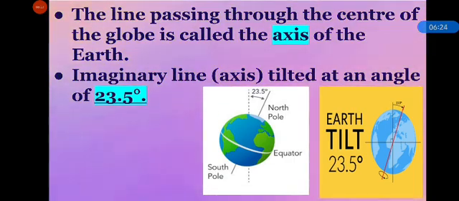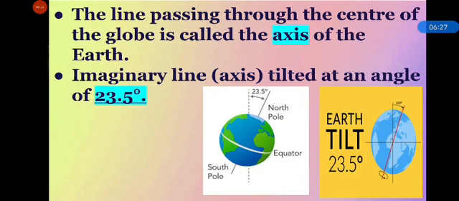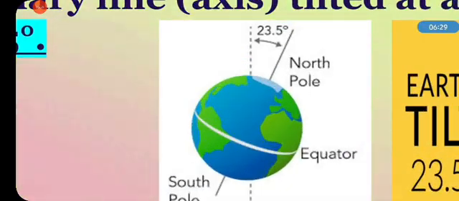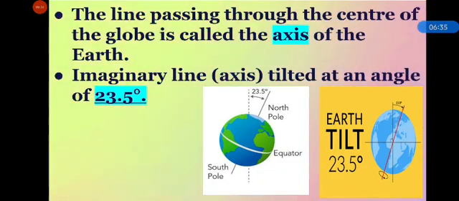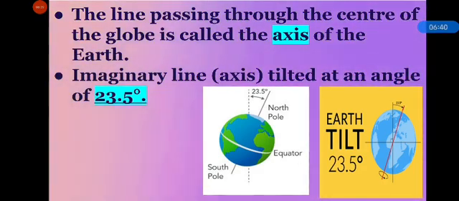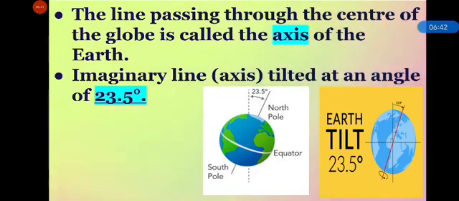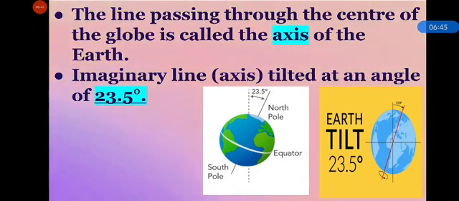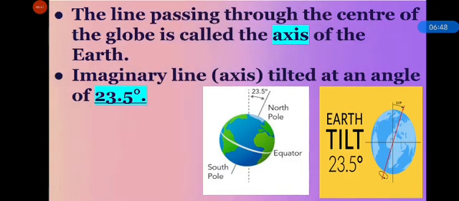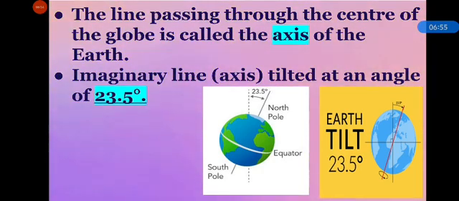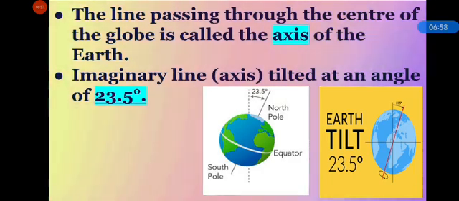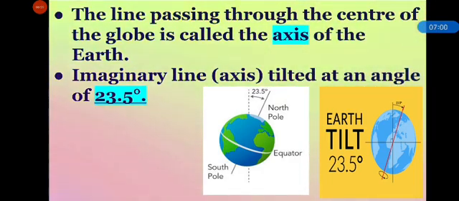The line passing through the center of the globe is called the axis, and this tilted line makes an angle of 23.5 degrees. This is known as the tilt of the earth, and the earth spins on this axis.